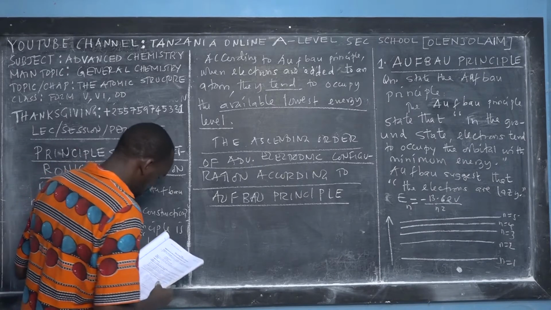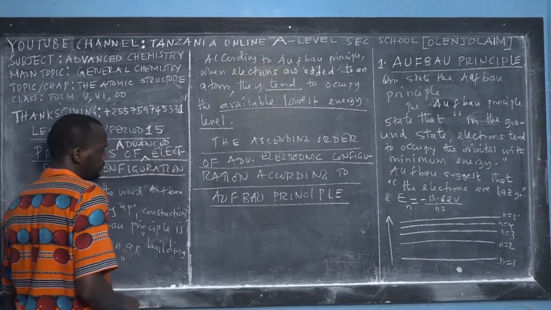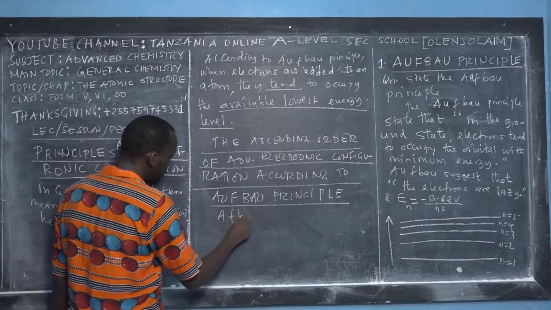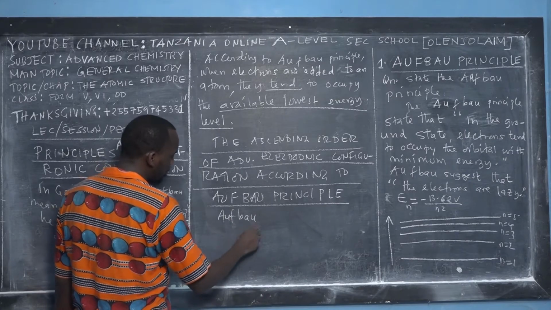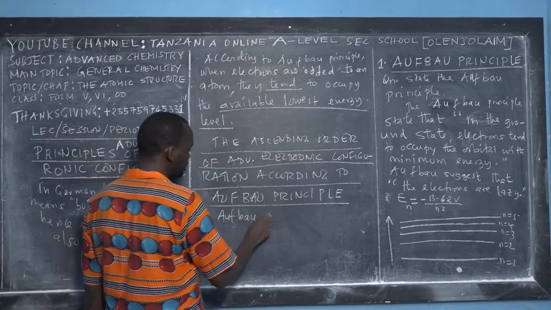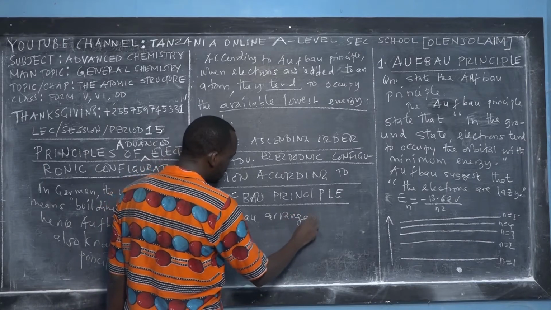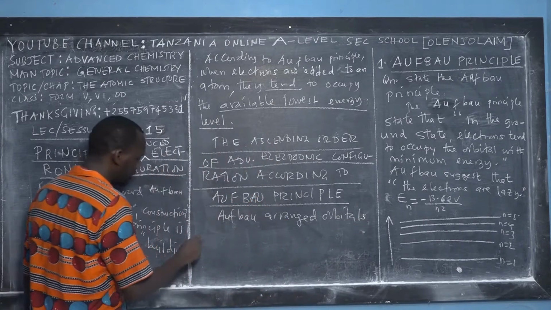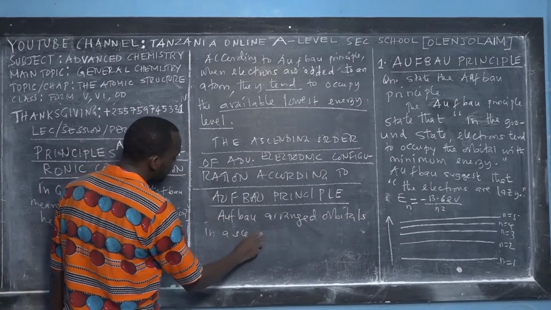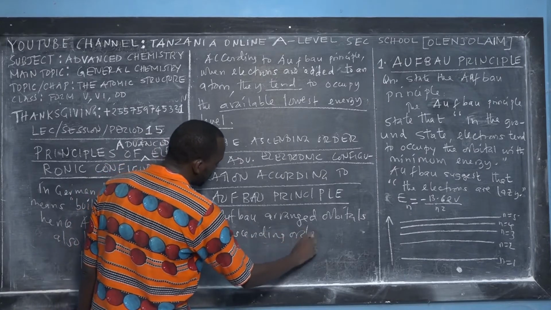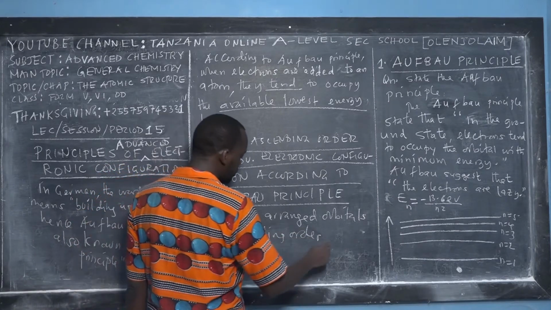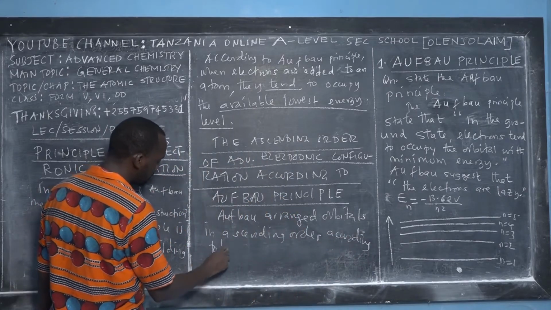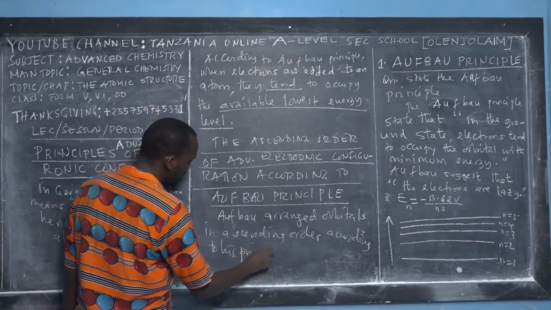So Aufbau arranged the orbitals in ascending order according to his principle or his rule.